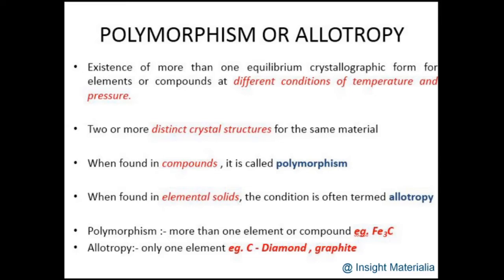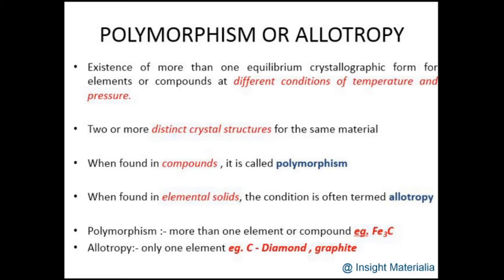For example, if we are considering steels, which are actually a compound of iron and carbon, or Fe3C. In steels, if you are talking about this phenomenon of more than one crystal structure, then we'll call it polymorphism since it is a compound. But when we are considering another example, carbon, the carbon can be considered as an allotropy.